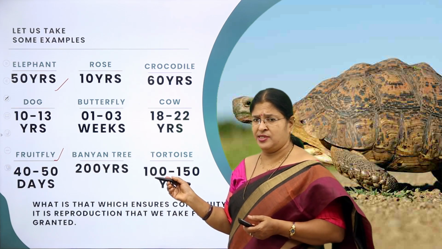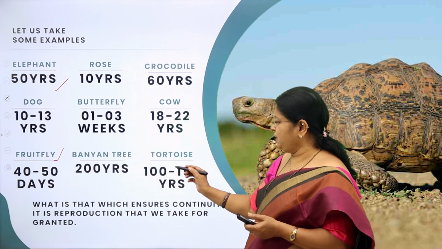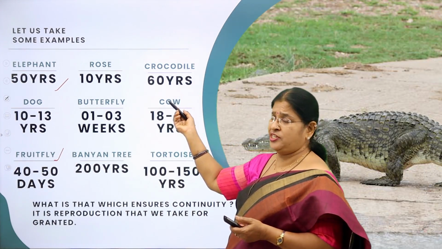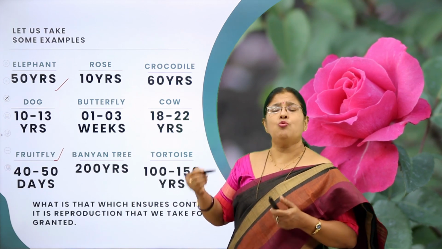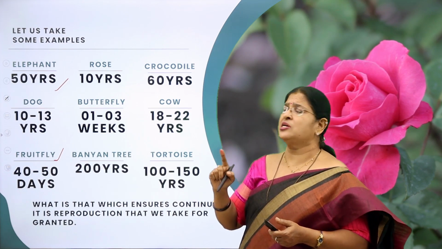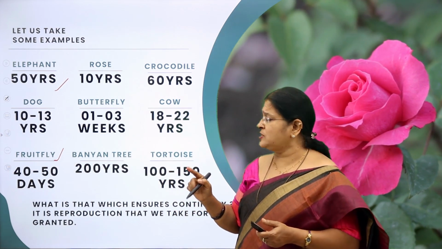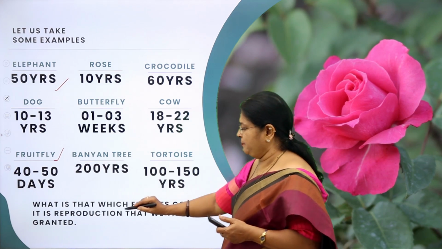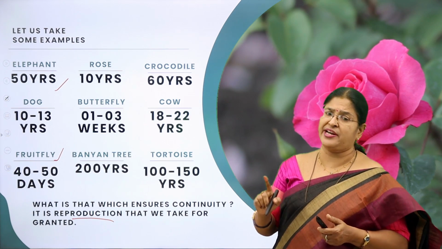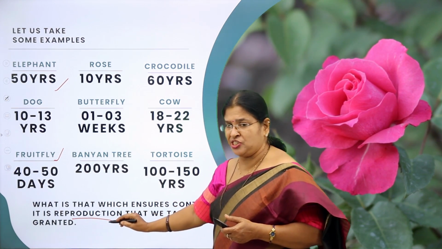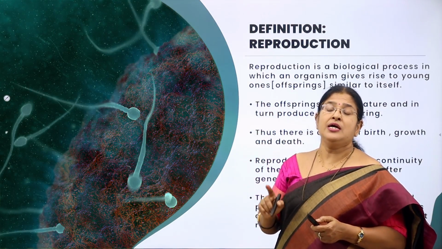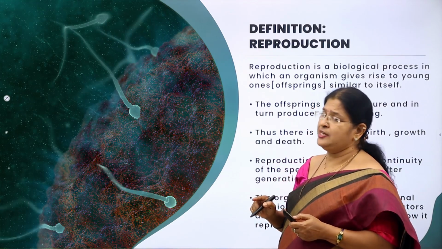You just look at the tortoise. See the lifespan. It is from 100 to 150 years, cow 18 to 22 years, crocodile 60 years, rose 10 years. So whatever may be the lifespan, one thing you should remember, what is that which ensures continuity of species? My answer to this question is reproduction. So what is that which ensures continuity of the species from generation after generation? It is reproduction that we take for granted. So reproduction is the only process for the continuity of the species generation after generation.